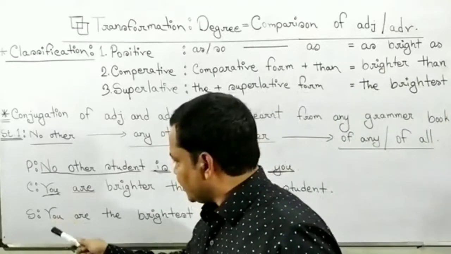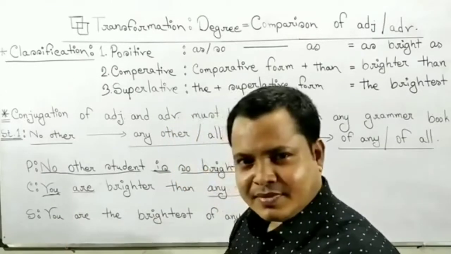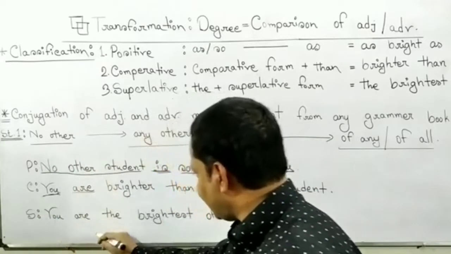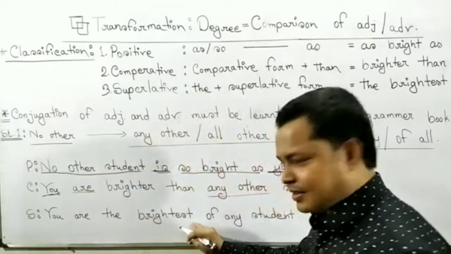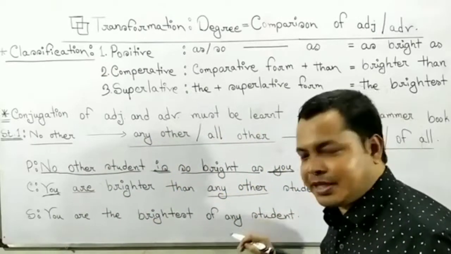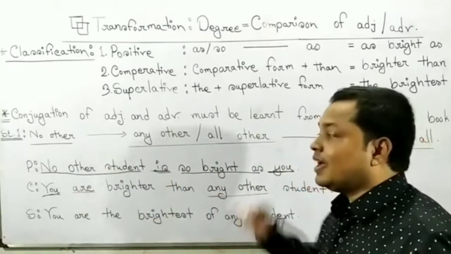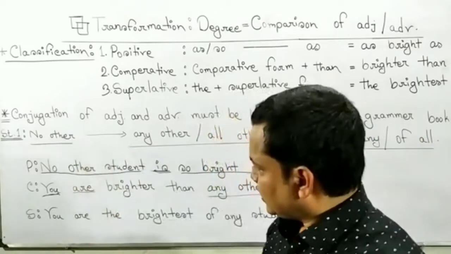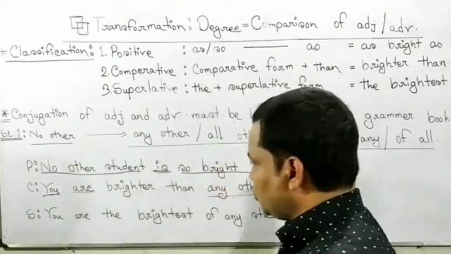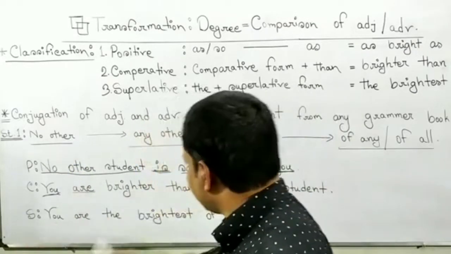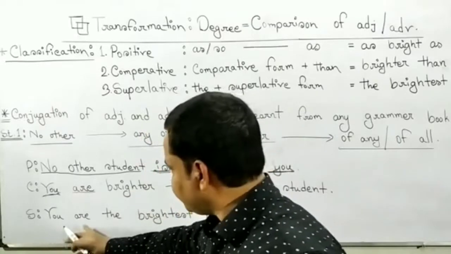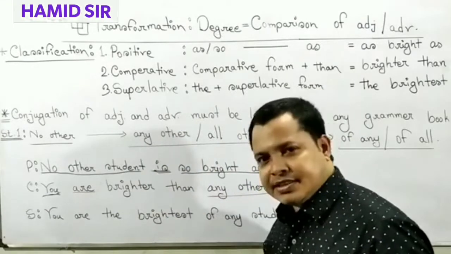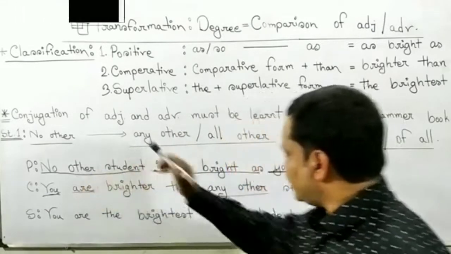Superlative form: we can change it from here. You are the brightest. Any other student becomes of any student in superlative. And we have to change it from positive. Positive, you will be there, and after you, to be verb are, so bright becomes the brightest, and no other student becomes of any student.